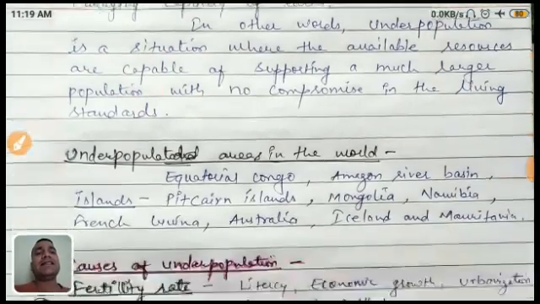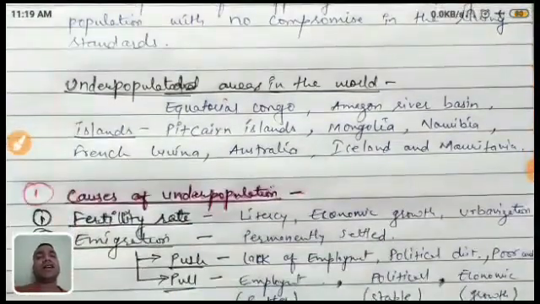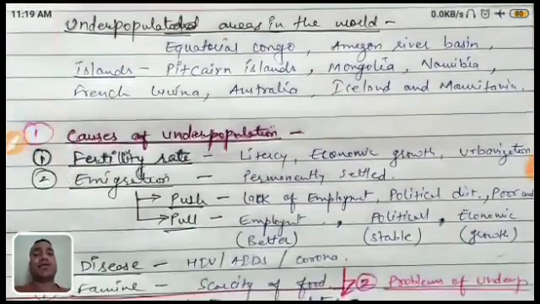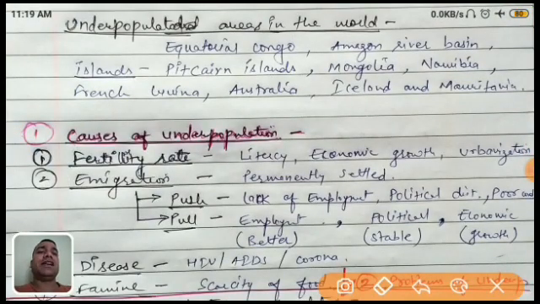Now we can see there are some regions in which the underpopulation situation is there. These are the Equatorial Congo and the Amazon River Basin. These are responsible for lower technological development. Yes, there are some factors by which these are underpopulated.